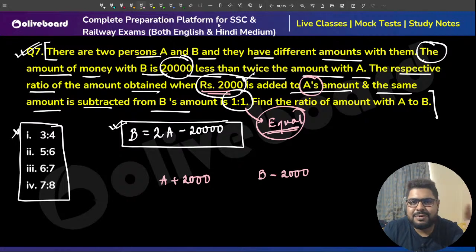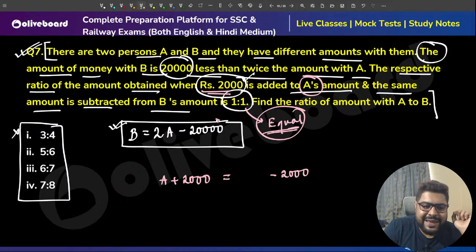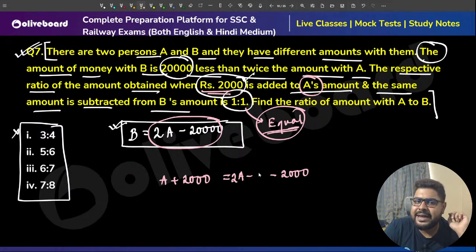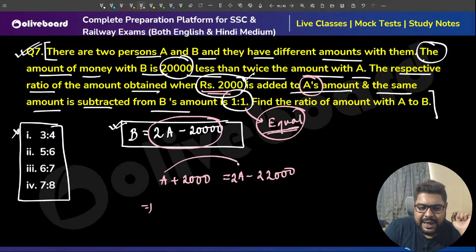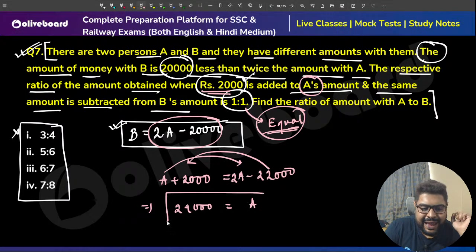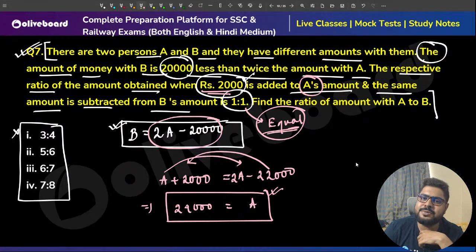So these are equal, sir. Do one thing, I won't write B. Why? I know B is this: B equals 2A minus 20K. So let's do 20,000 minus 2,000. Can I say minus 22,000? So from there, this A goes this side. So 2A minus A will become this and this will become 22. That means it becomes 24,000. A is having 24,000 rupees.